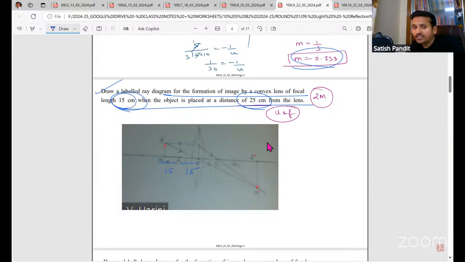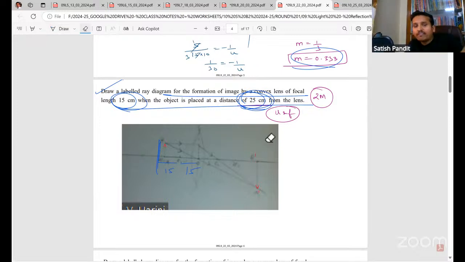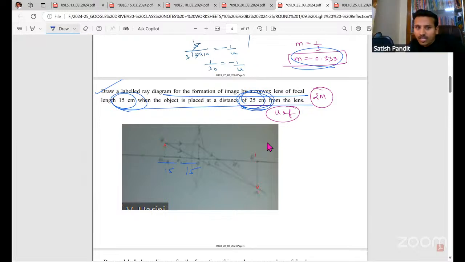So 15 plus 15, 30. Up to here, it's 30. But where is the object? 25. So 25 is less than 30, right? Now, half of 15 is 7.5. So up to here, it will be 22.5. So 25 will lie somewhere to the left.